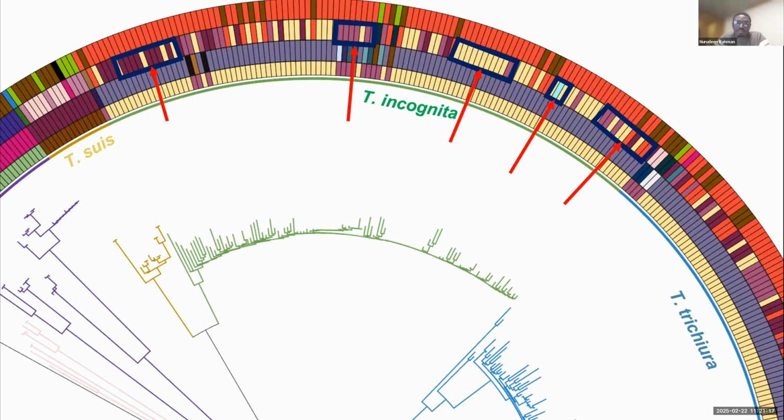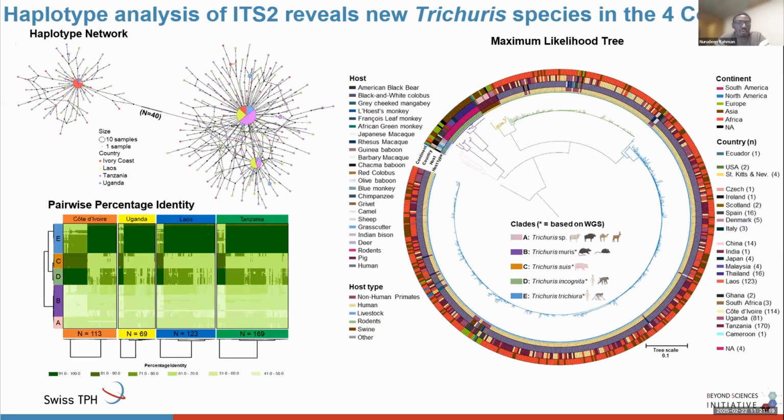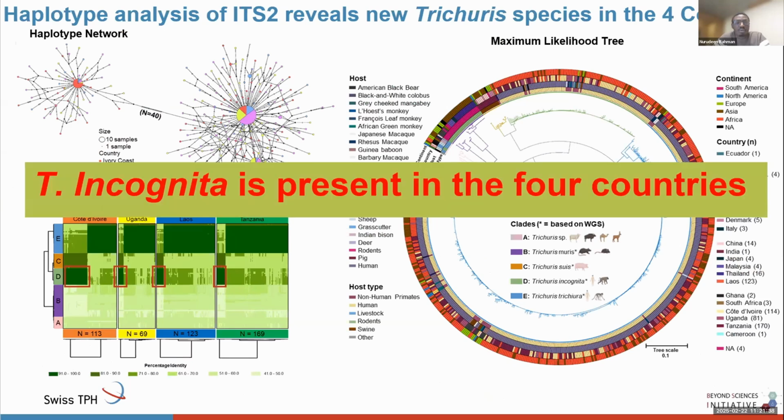We also performed a pairwise percentage identity calculation, which also alluded to the fact that the majority of the samples from Cote d'Ivoire are found in clade D, which is the clade containing Trichuris incognita, the newly found Trichuris species. So now we could say that yes, this Trichuris incognita is present in the 4 countries which we sampled from, and not only in Cote d'Ivoire.